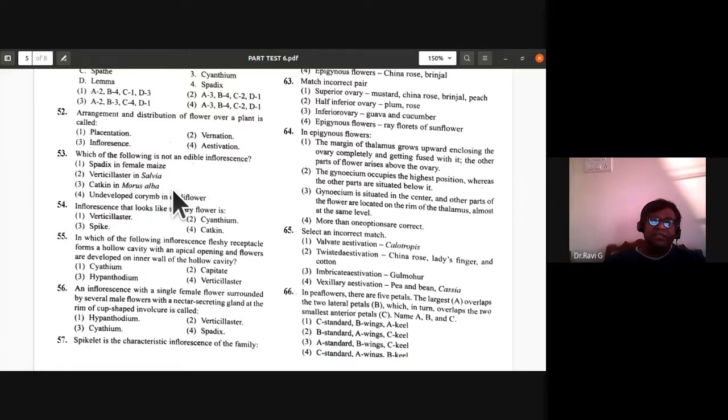Catkin in Morus alba, the mulberry plant. You might have seen those small fruits, and those small fruits are edible. Undeveloped corymb in cauliflower is also edible. So the second one is not an edible inflorescence. 53rd, the second one is the answer. It's not an edible inflorescence: verticillaster in salvia.